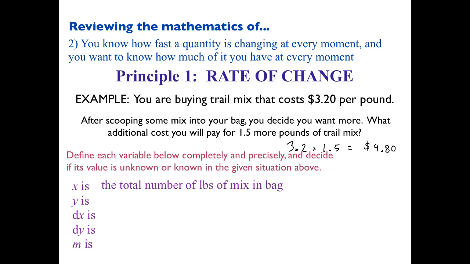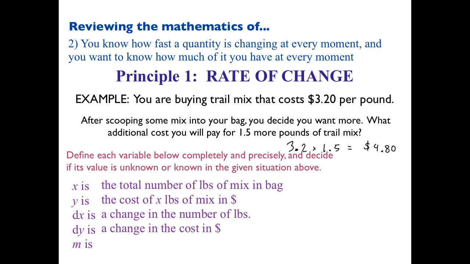So, see if this is what you came up with. y would be the cost of x pounds, so the cost of the trail mix in your bag in dollars. dx is the change in the number of pounds. dy then is the change in cost. And I'm using m to mean what? That's a conventional use. Yeah, that's the price per pound, our rate of change. In this case, it's a constant rate of change. It doesn't matter how many pounds are in your bag. It's always $3.20 per pound.